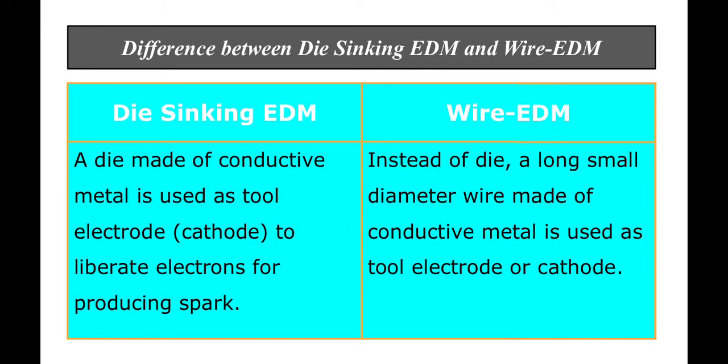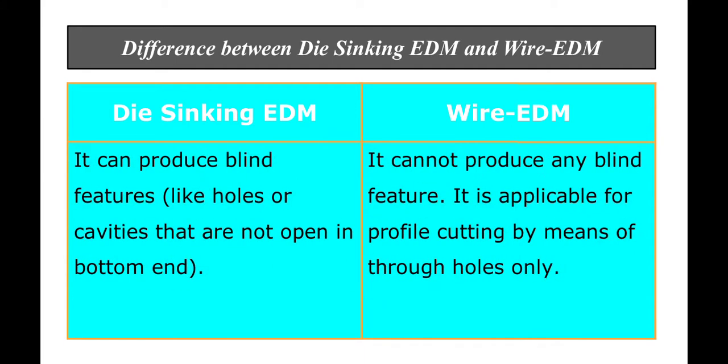Then die sinking EDM can produce blind features like holes or cavities that are not open at the bottom end also. But wire EDM cannot produce any blind features. It is applicable for profile cutting by means of through holes only.